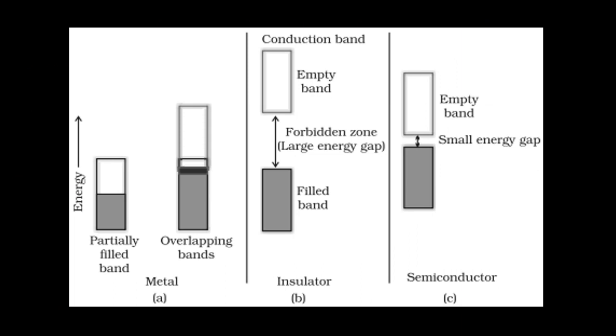This is a picture where you can distinguish between conduction of electricity in metals, insulators and semiconductors. In metals, there is overlapping of conduction and valence bands. Hence, they conduct electricity easily. In case of semiconductors, they exhibit conductivity only on increasing the temperature or only on adding impurities. But in case of insulators, there is a very large gap between conduction and valence band. Hence, they cannot conduct electricity.